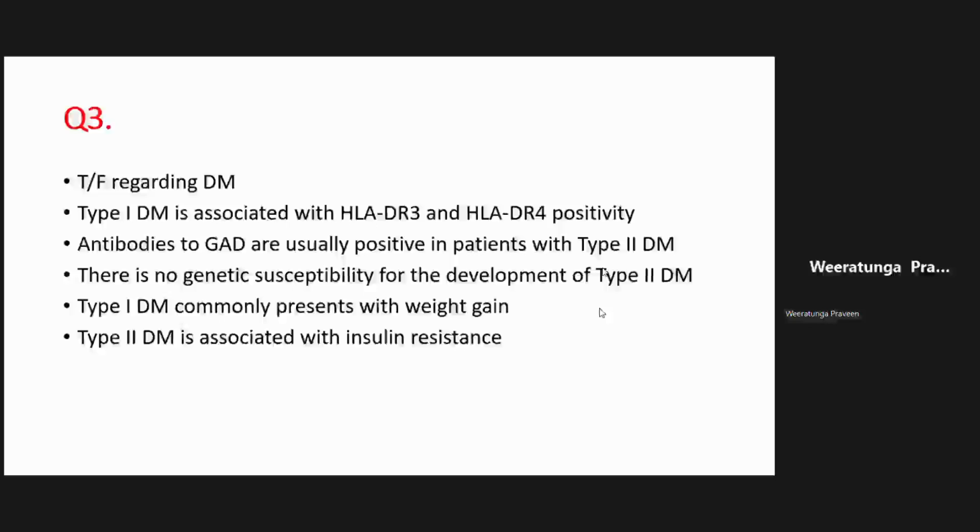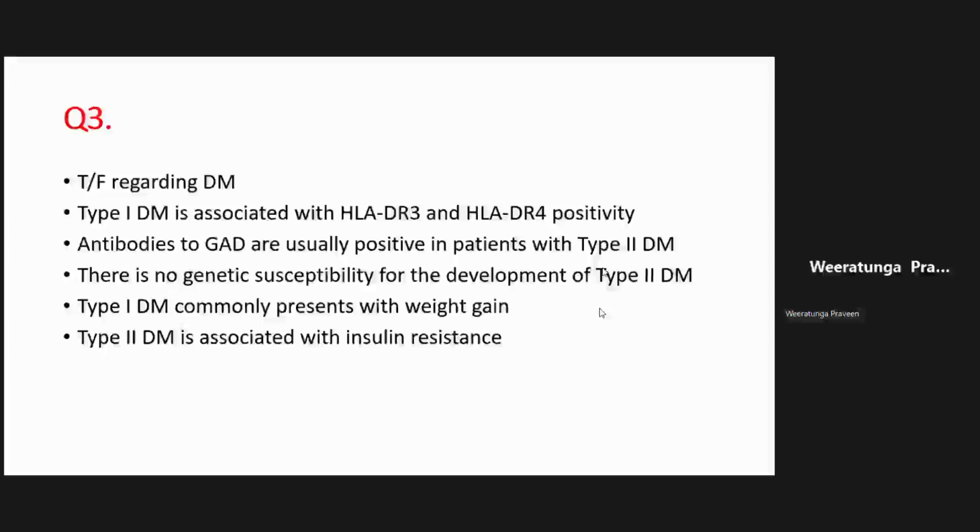Okay. Now, if you take the difference in presentation between type 1 diabetes and type 2 diabetes, type 1, as you know, they are younger, right? They present with weight loss, right? And they usually present with diabetic ketoacidosis, right? That is the usual person, young patients who have weight loss, polyuria, the classical symptoms of diabetes, and they come to hospital with diabetic ketoacidosis.